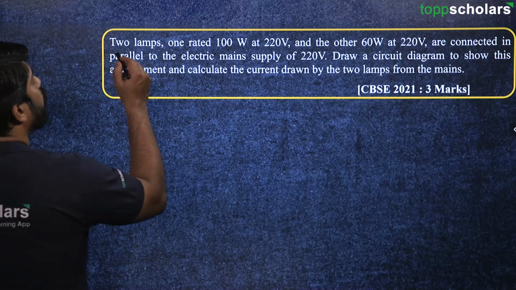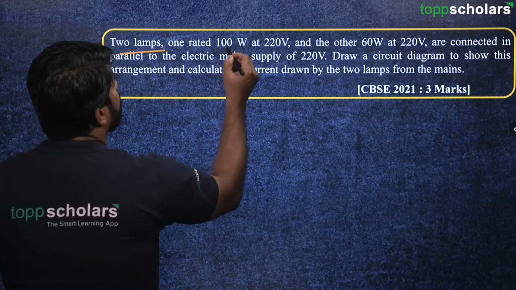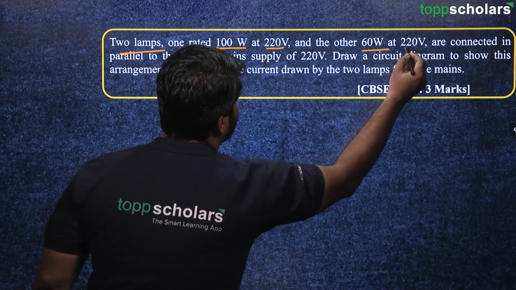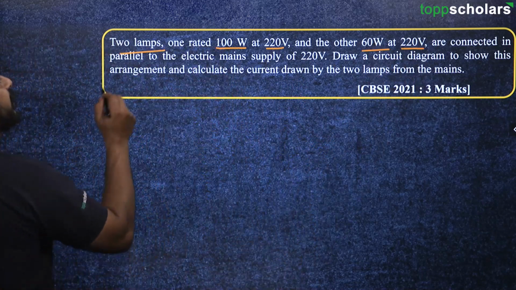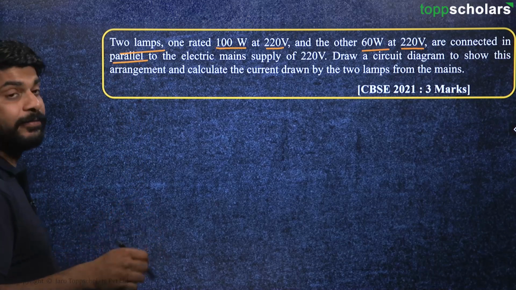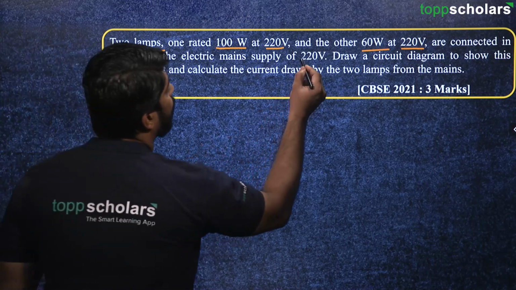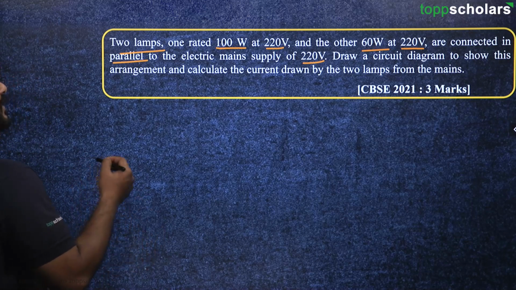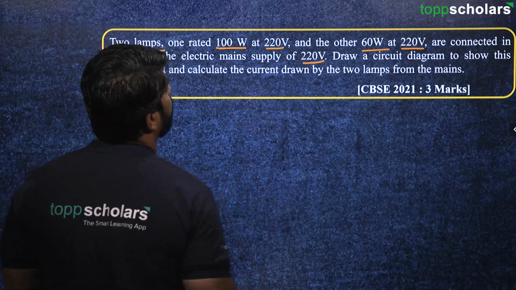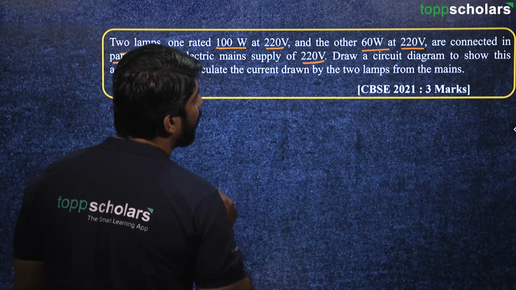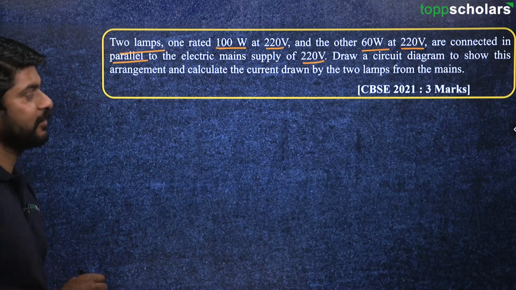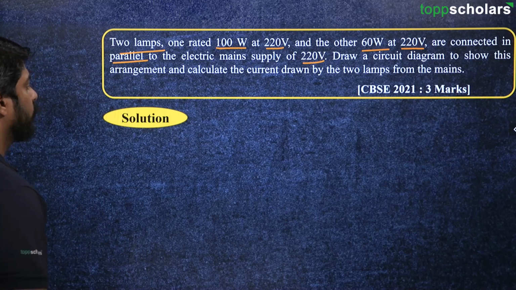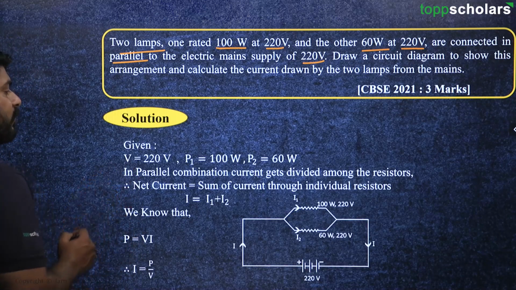Two lamps, one rated 100 watt at 220 volt and the other 60 watt at 220 volt, are connected in parallel to the electric mains supply of 220 volt. Draw a circuit diagram to show this arrangement and calculate the current drawn by the two lamps from the mains. So first of all, we have to draw the circuit diagram.